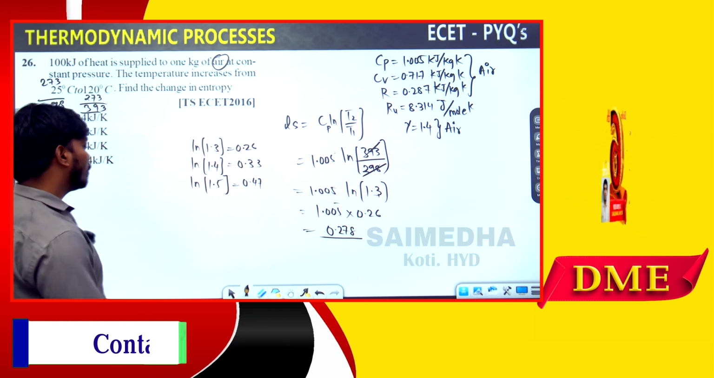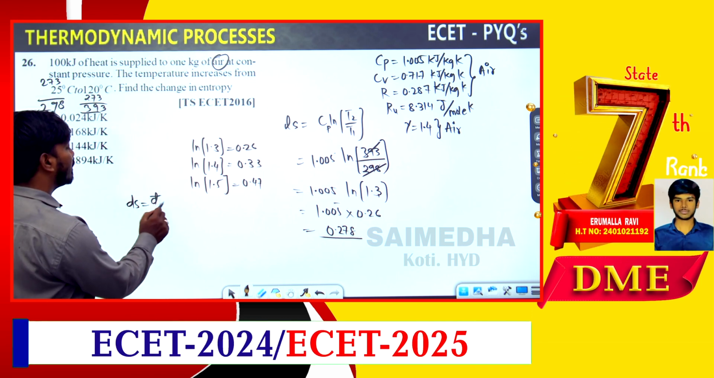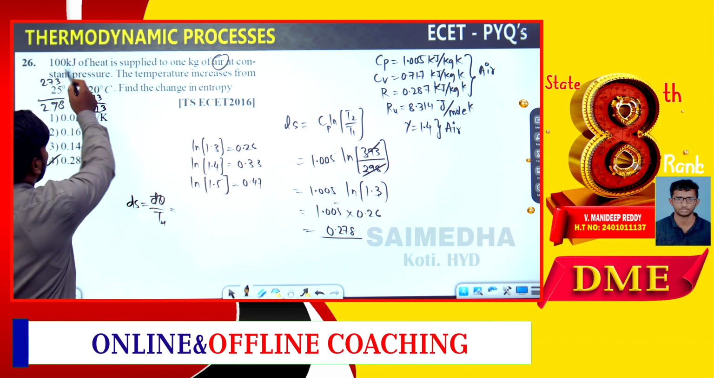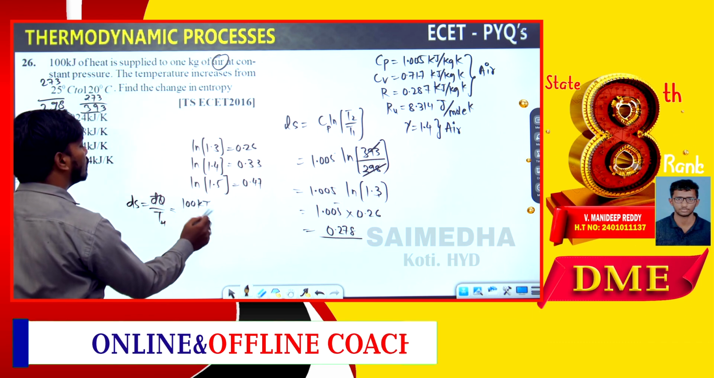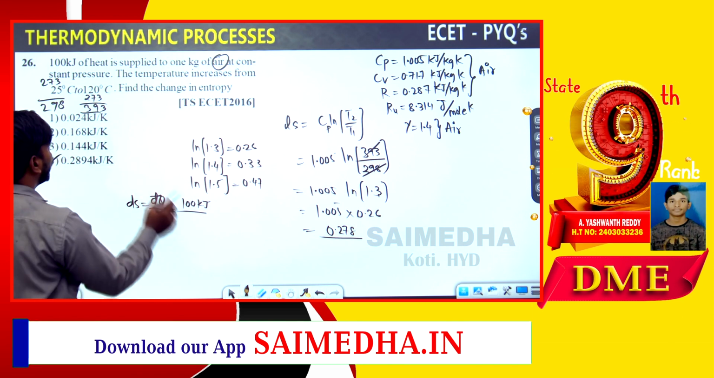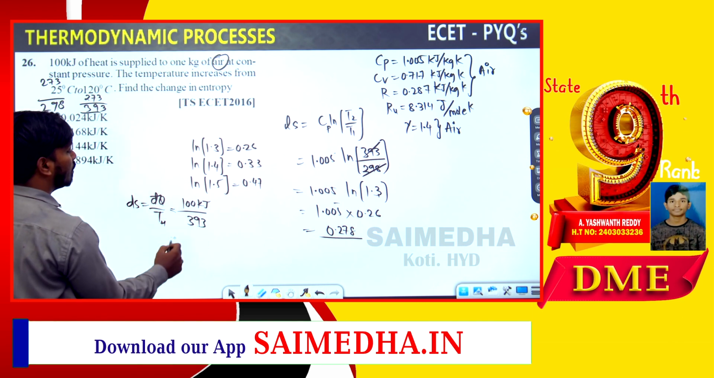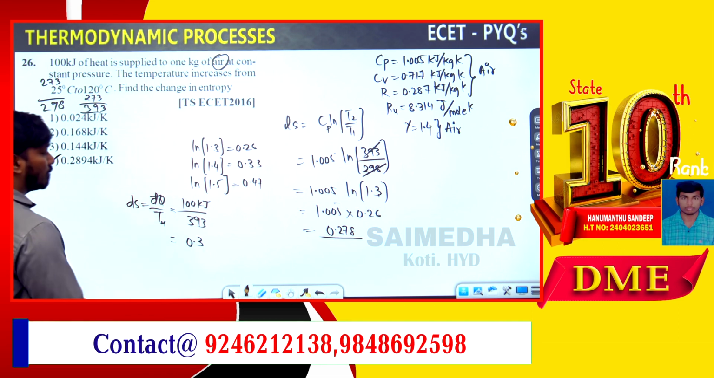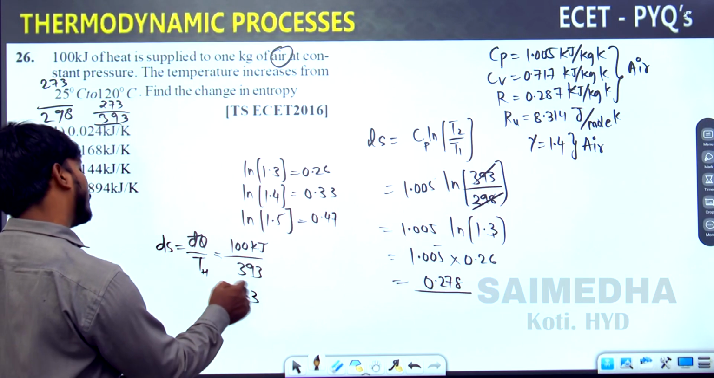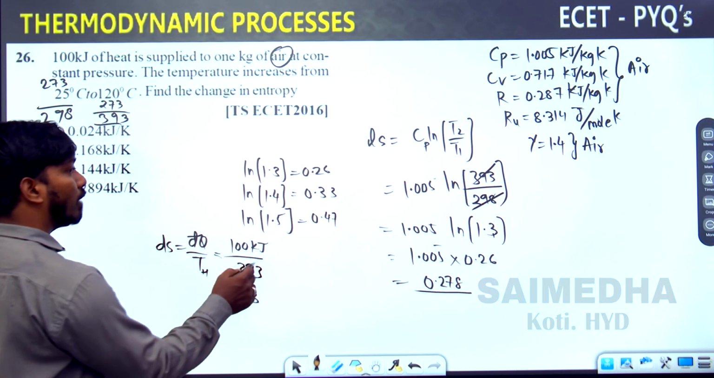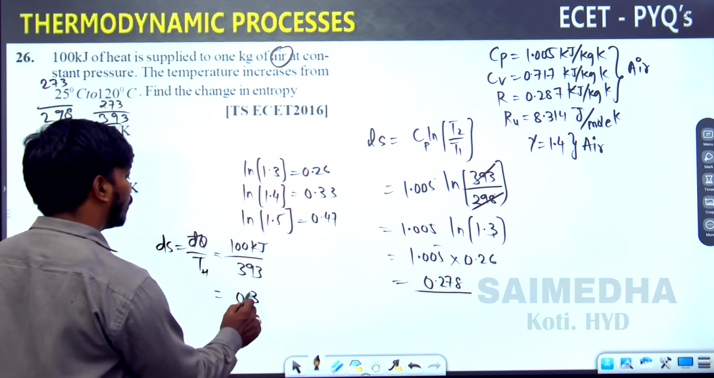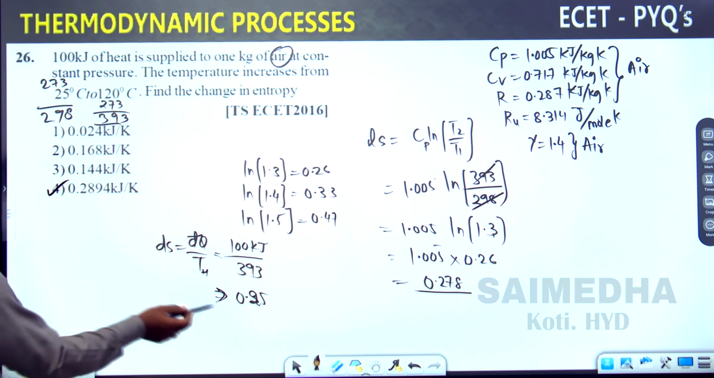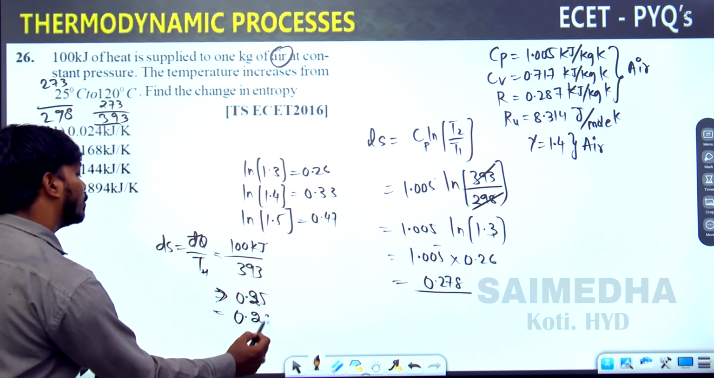Or directly, if you want to do the problem, ds equals dQ divided by T, where T is the higher temperature, because heat is getting supplied. We have around 100 kilojoules divided by the higher temperature, around 393, that is about 1/3, around 0.3. Actually 1/4 is 0.25, but since the denominator value is decreasing, the overall value increases, so we should get a value greater than 0.25. So the correct answer is 0.289.